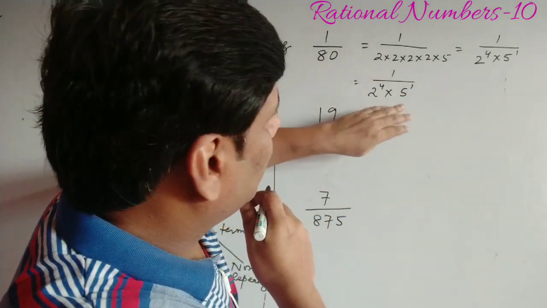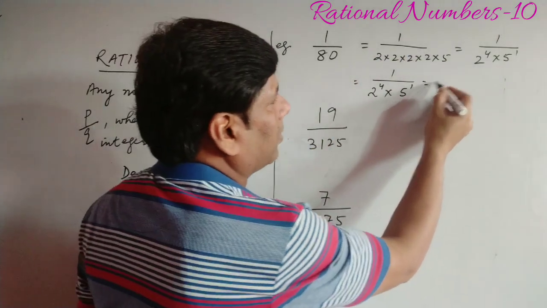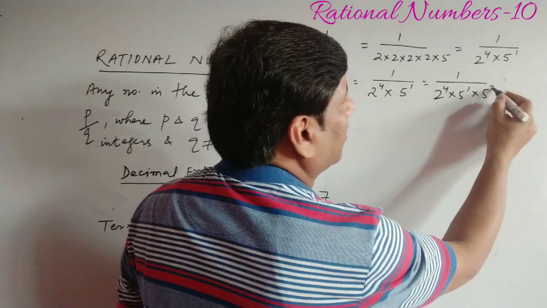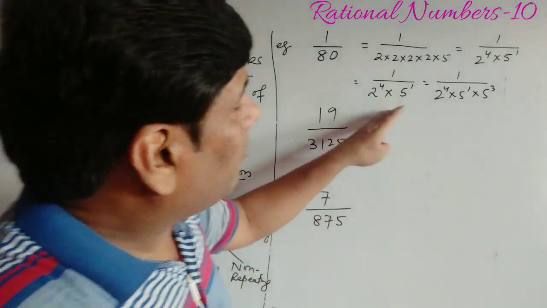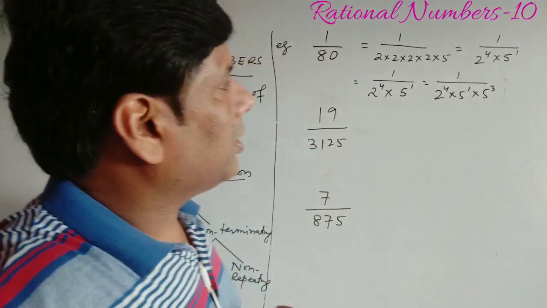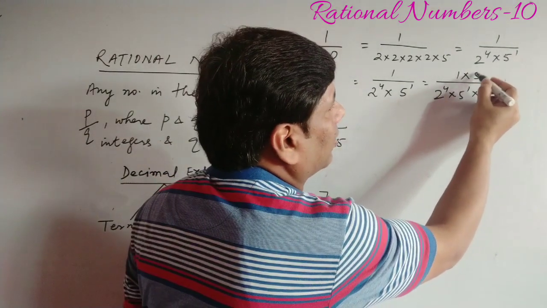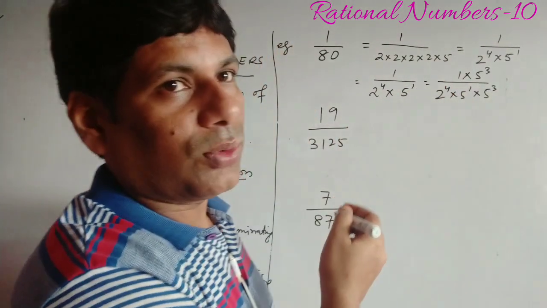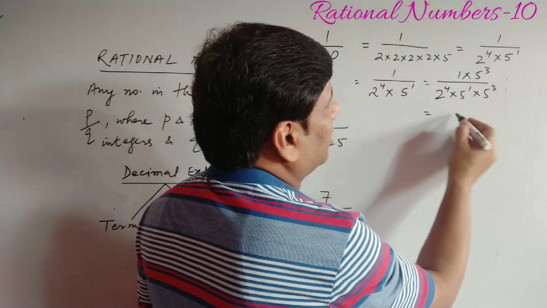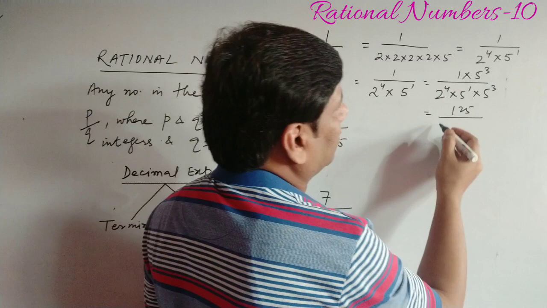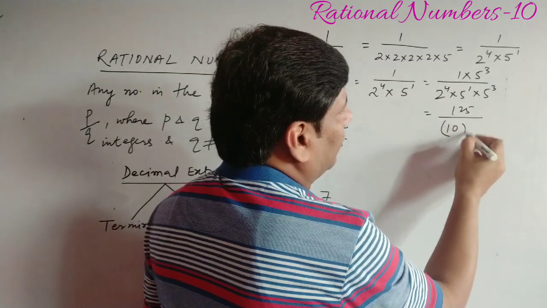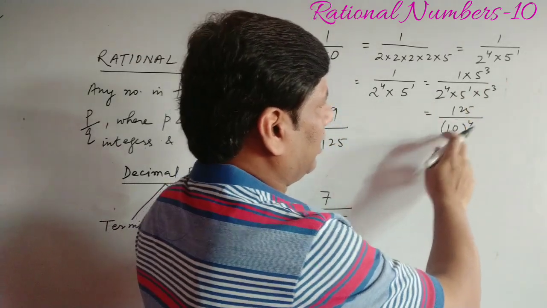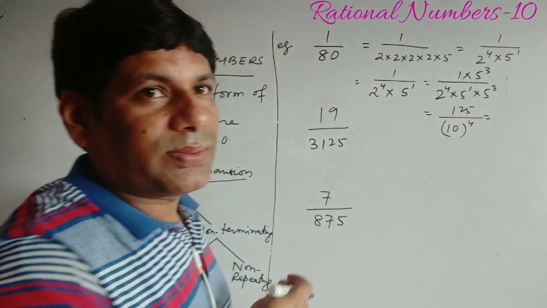तो अगर 2 की पावर 4 है तो हम 5 की पावर को भी 4 बनाते हैं. वो कैसे संभव है? 5 की पावर 1 और 5 का और हम 3 पावर मल्टीप्लाई कर देते हैं. If we multiply in the denominator, then also we have to multiply in the numerator. So it becomes 5 to the power 3 by 2 to the power 4 into 5 to the power 4. So this can be written as 125 by 10 to the power 4. Why? 2 to the power 4, 5 to the power 4. So 2 into 5, 10 to the power 4. And what will be the decimal expansion of this?